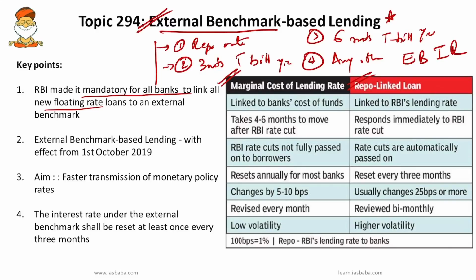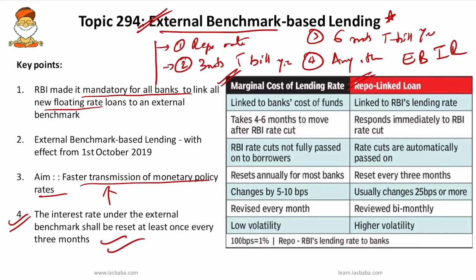Okay, the main difference between MCLR and this external benchmark based lending is that the interest rate under the external benchmark shall be reset at least once in 3 months. So this is very important. Because of this, faster transmission of monetary policy rates will happen, and you should know all these differences, which is very important.